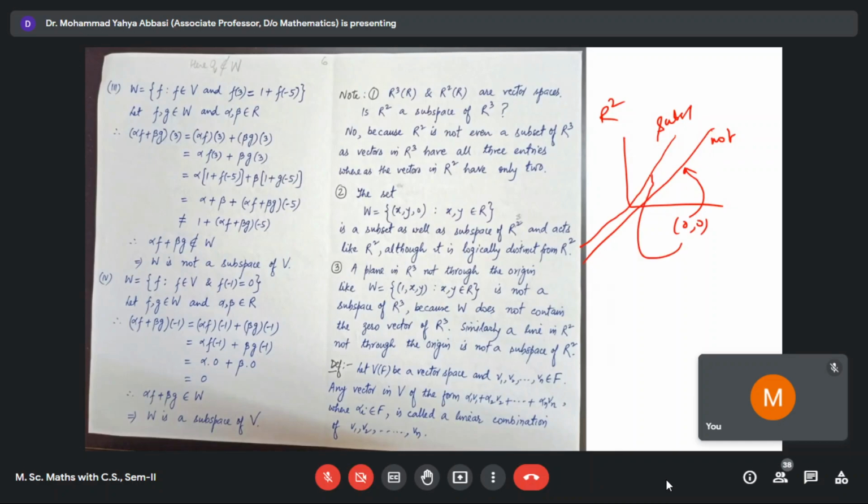(0, 0) is the element of this line. So any line through the origin in R2 is a subspace, but any line not through the origin is not a subspace. Like if you consider a line like (1, x) such that x belongs to R. This is a line, but it does not pass through (0, 0). So that's why this is not a subspace of R2.